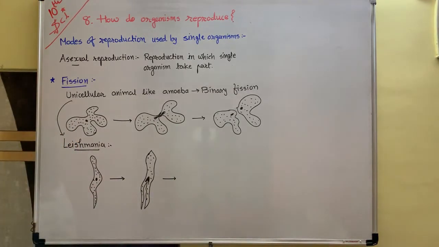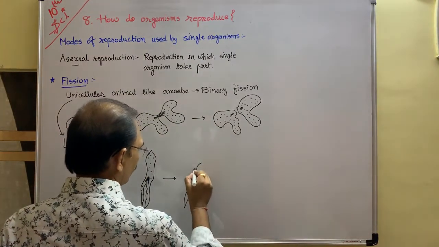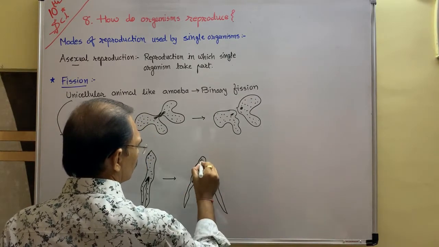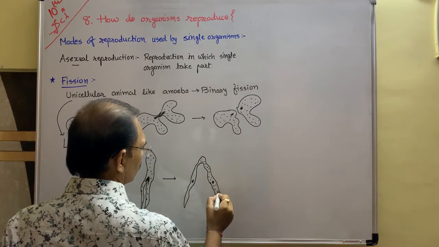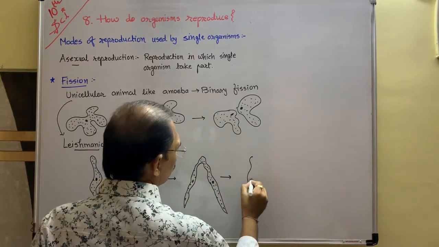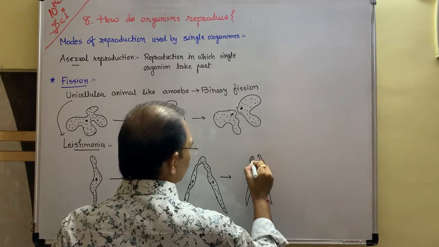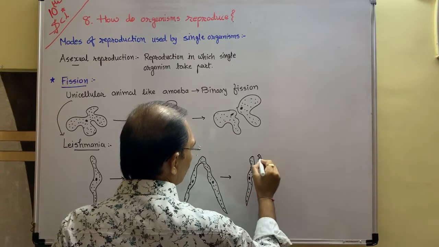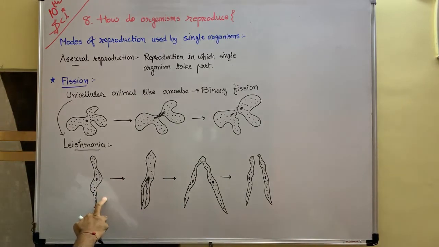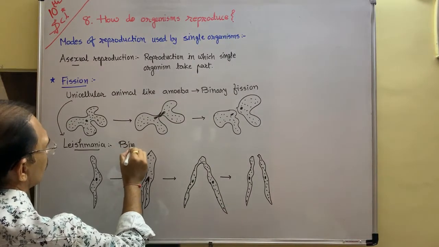After some time, it divides into two parts. And then from here they cut down, and two Leishmania live individually. This is also an example of binary fission. In this way, a single parent takes part, so a single parent converts into two. This is also called binary fission.